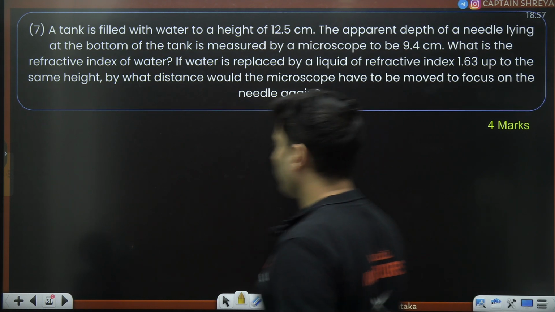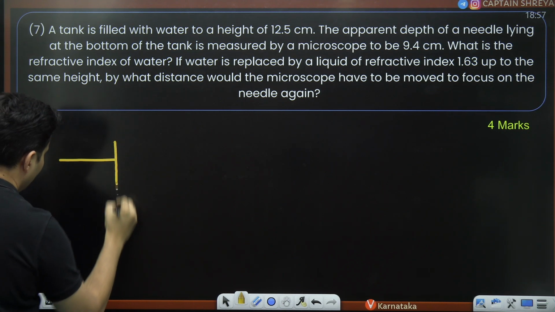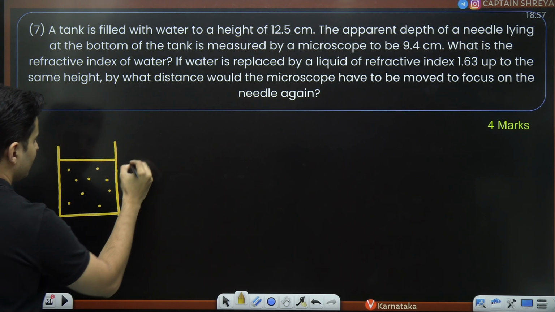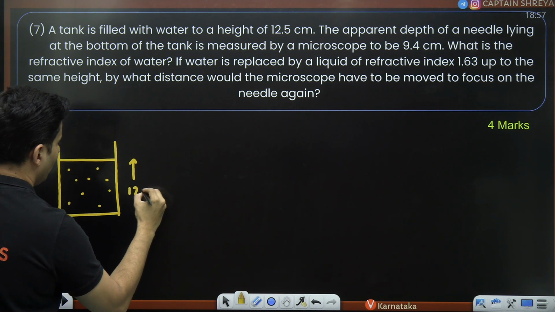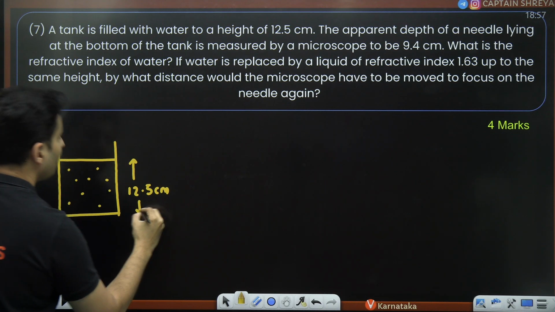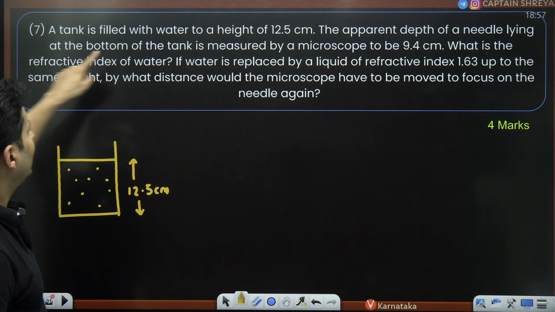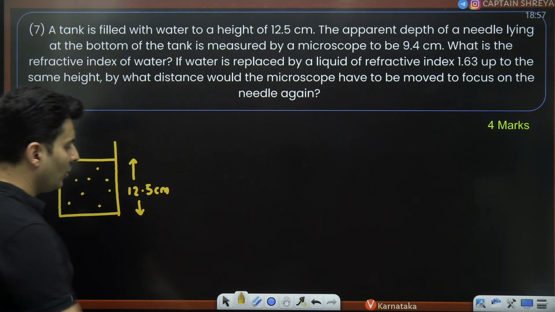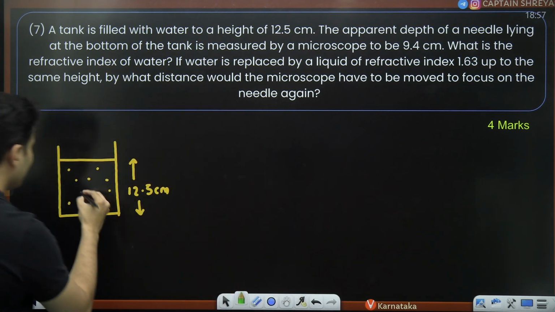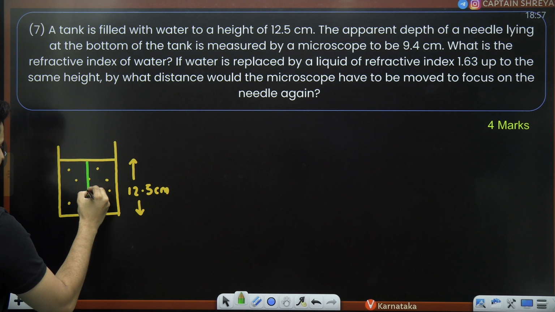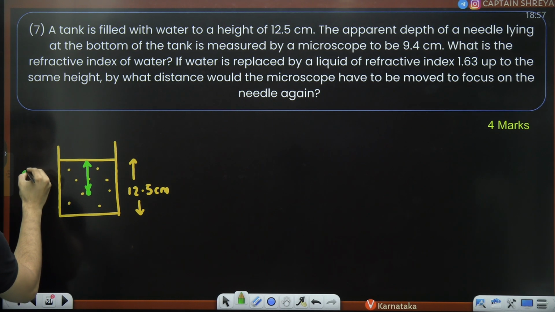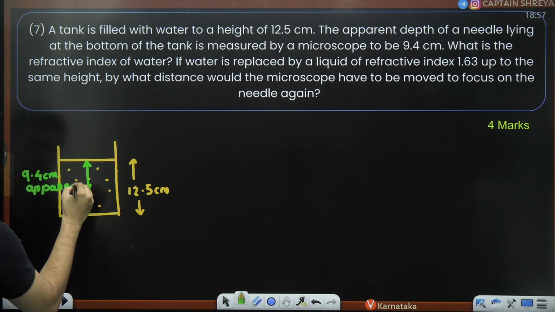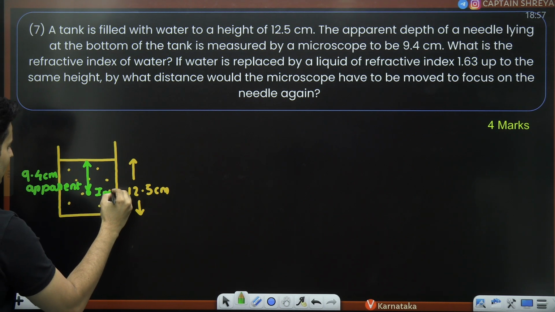See, if you have a tank filled with some liquid and it is clearly mentioned the height is 12.5 centimeters, but you see that there is a needle at the bottom of the tank as measured by the microscope to be 9.4, meaning you see the image over here, which is 9.4 centimeters. This is apparent depth, where the image is formed.